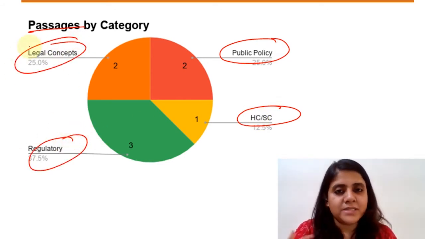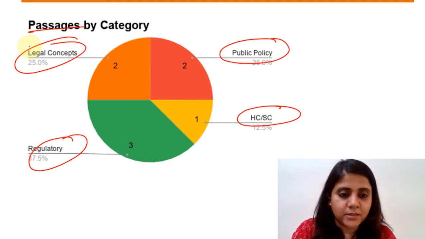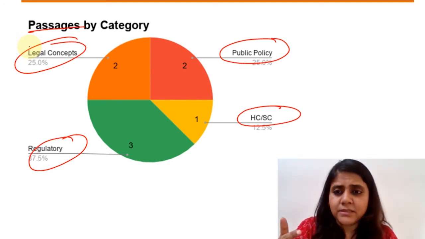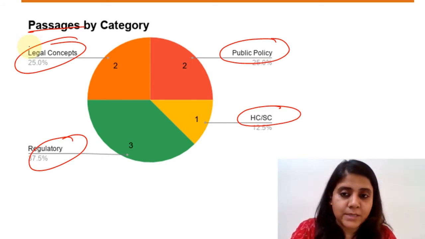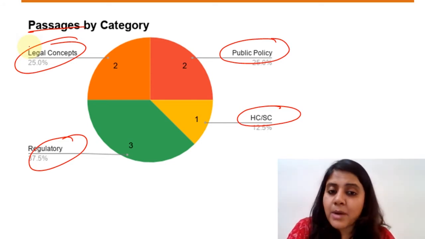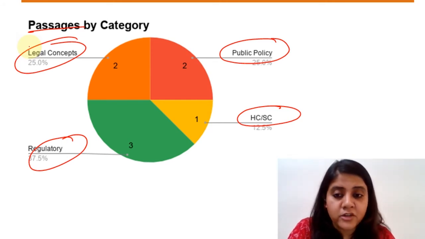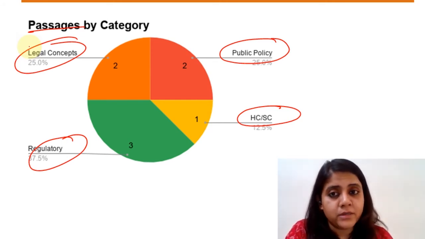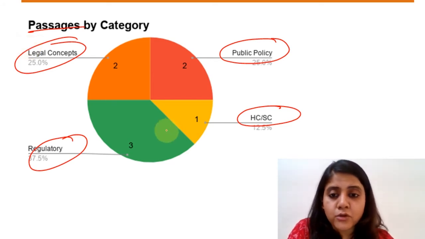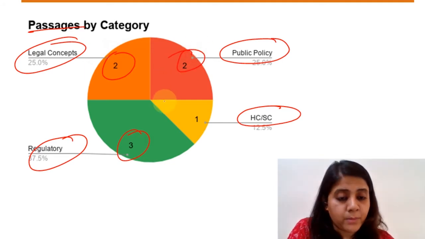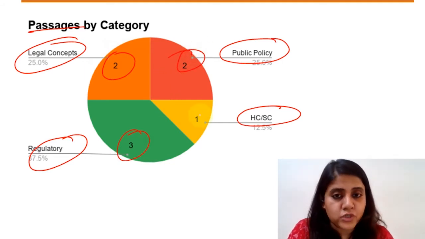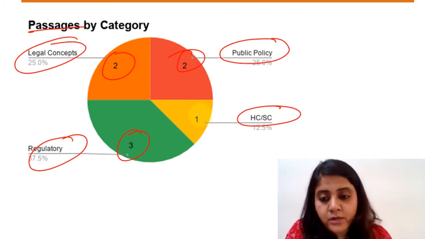Legal concept passages are the ones based on your proper legal concepts, like your torts or criminal law or contracts. Those kinds of concepts are tested in these passages. Public policy, High Court, Supreme Court judgment, regulatory passages, again, are very, very common areas that are usually tested. So here also, if you see, the maximum type of questions were regulatory. We had 3 passages on that. Then you had 2 each on legal concepts and public policy, and 1 on High Court, Supreme Court judgment. So that was the broad categorization of the type of passages that you got.